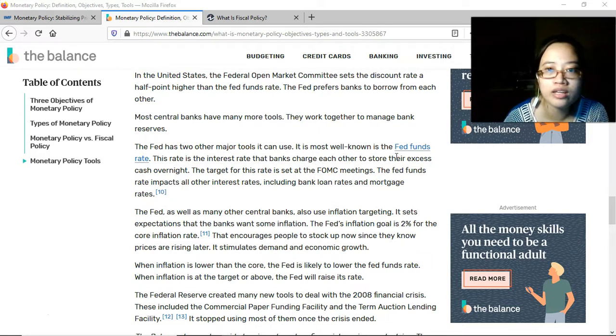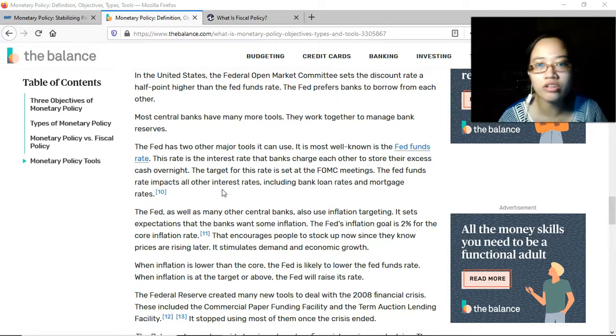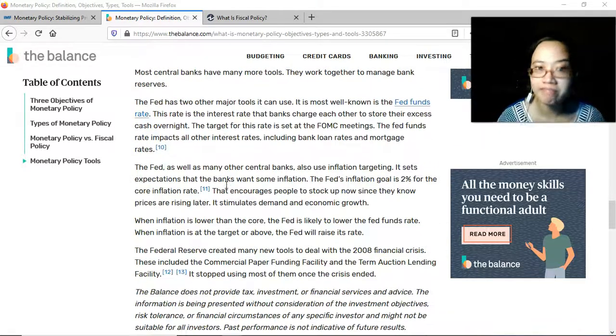Its most well-known is the Fed funds rate. This rate is the interest rate that banks charge each other to store their excess cash overnight. The target for this rate is set at the FOMC meeting. The Fed funds rate impacts all other interest rates, including bank loan rates and mortgage rates. Okay.